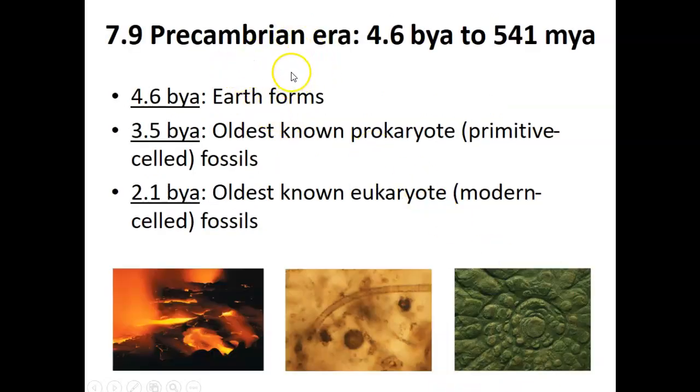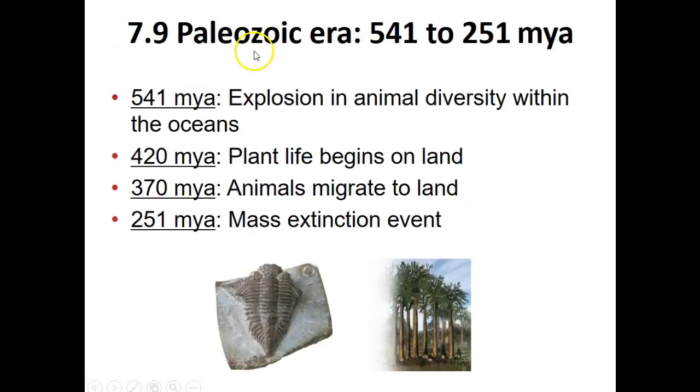In the Precambrian era, which happened about 4.6 billion years ago to 541 million years ago, the Earth formed. The oldest prokaryotic cells and oldest eukaryotic cells demonstrated by the fossils were seen during that period of time. The Paleozoic era occurs between 541 million years ago to 251 million years ago.